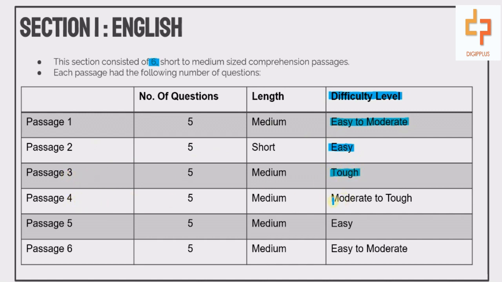For passage 4, the difficulty level varied from moderate to tough. For passage 5, it was considered to be an easy passage. For passage 6, the difficulty level ranged from easy to moderate. So let's move towards the comprehensive analysis of passages in this section.